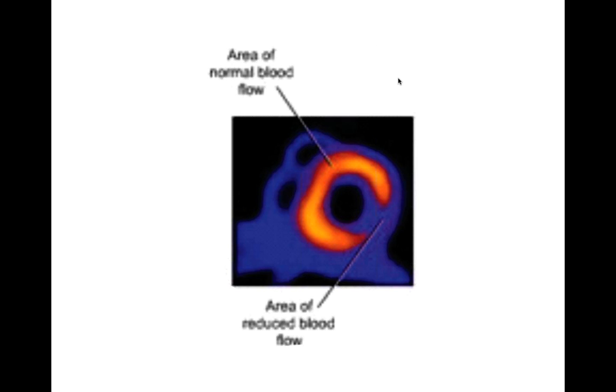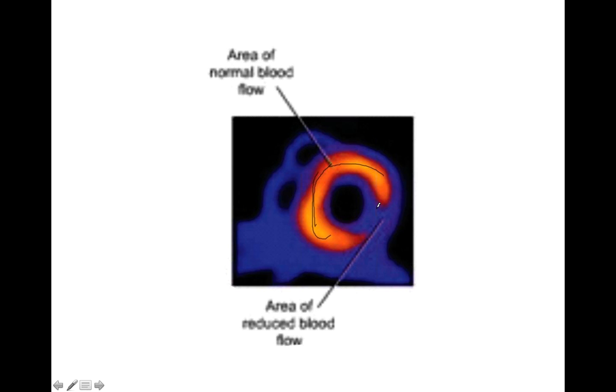As the patient is under stress because he is taking these drugs, that will lead to tachycardia, increased heart rate, and that will put the patient's heart under stress. As I said, we give two drugs, either persantine or dipyridamole, and also the technetium or thallium. The area of the myocardium which has normal blood flow will take up thallium. As you can see from this picture, the thallium will be distributed in the areas which have normal blood flow.